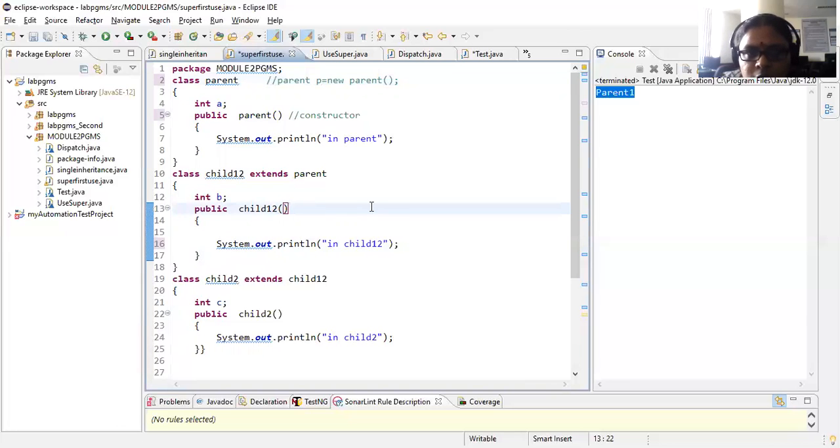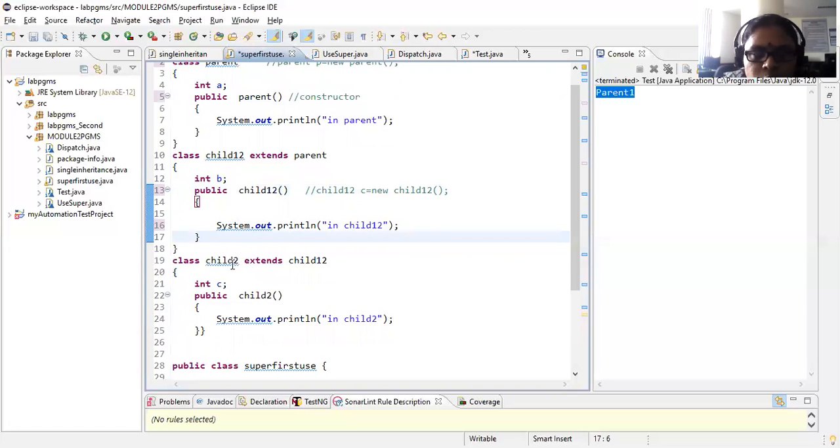Similarly, how do I call this one? I need to call this using child12 C equal to new child12. I'm just writing in comments so that you can understand it properly. Now, how do I call the constructor of child2, that is your second one, third one? I'll be writing it as child2 C1 is equal to new child2. Right. Now this is how usually these are called.